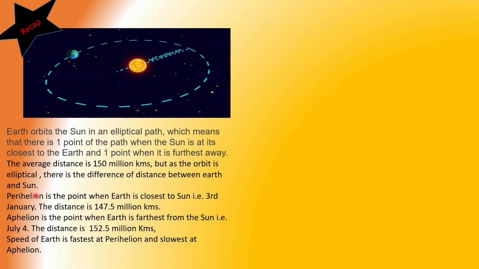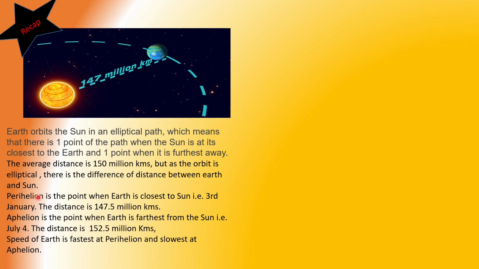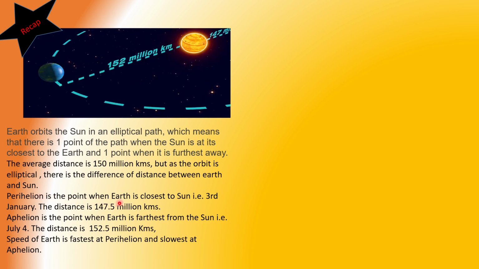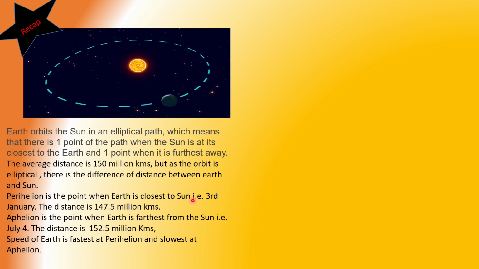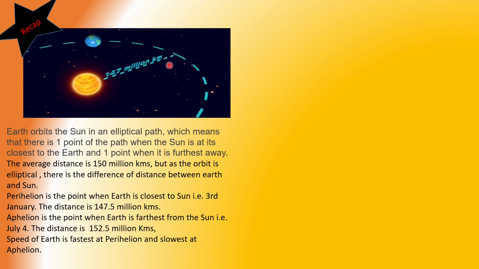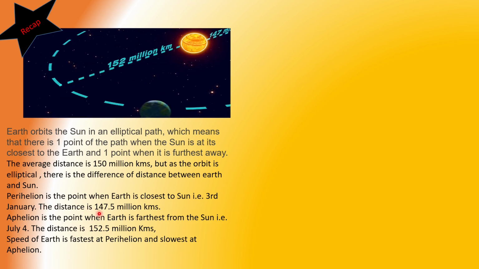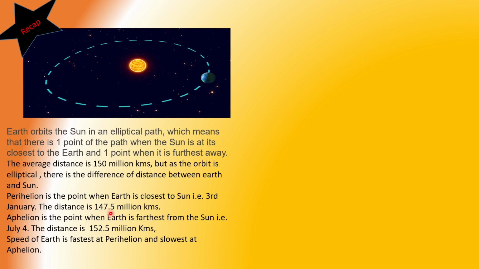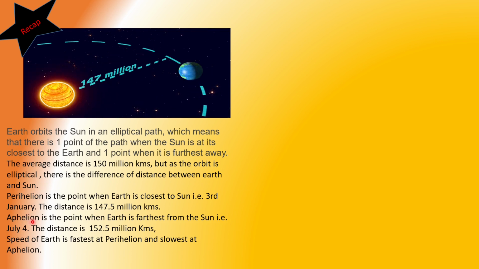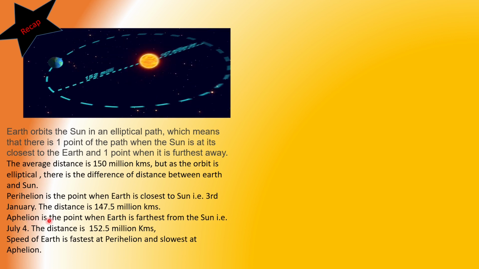Perihelion, peri means near, helion, that is Helios, Sun. Perihelion, nearer the Sun, is the point when Earth is closest to the Sun, that is 3rd January, and the distance is 147.5 million kilometers. Aphelion, ap, far away, helion, Sun.